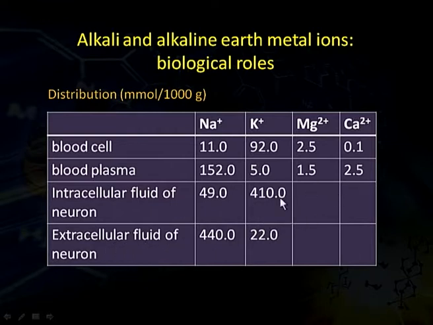So, from this table we can see that the amount of sodium and potassium is higher as compared to the amount of magnesium and calcium. Coming on to the biological roles of sodium and potassium. Sodium and potassium, the alkali metal ions, help in maintaining the osmotic pressure of the cells. These take part in the acid base processes in the body. These also help in regulation of the membrane potentials.